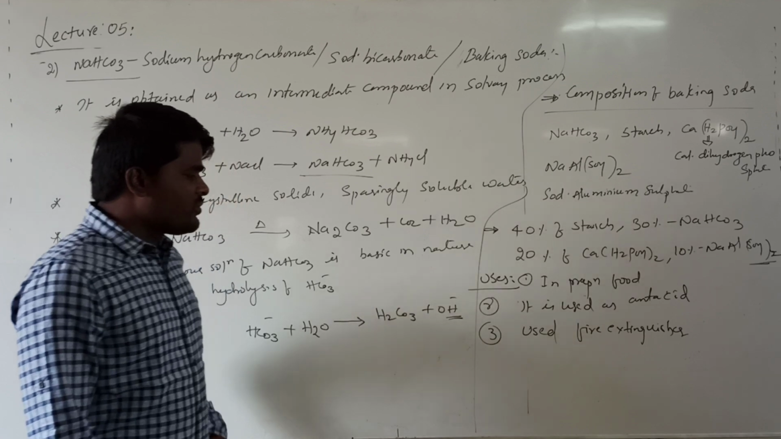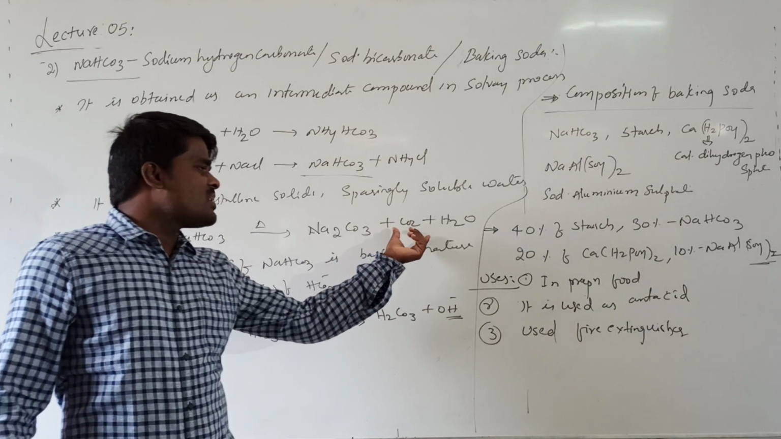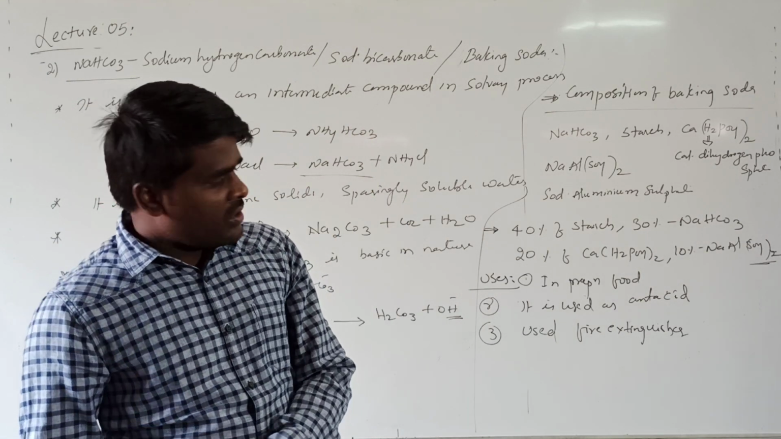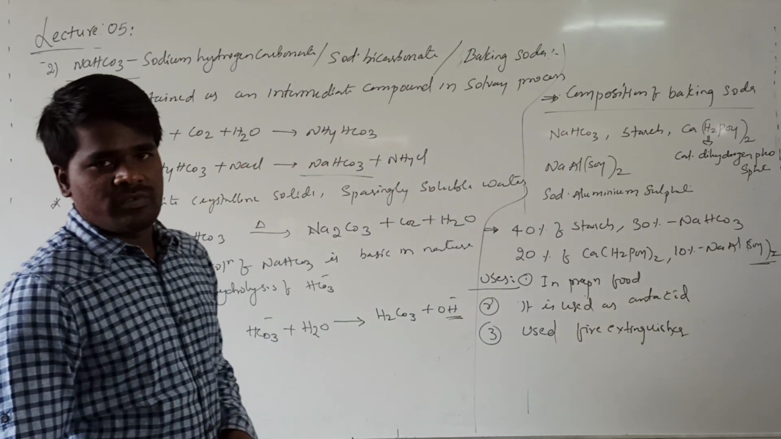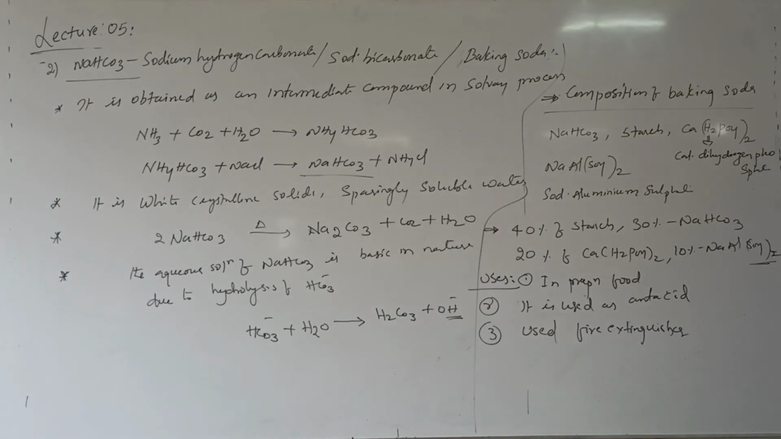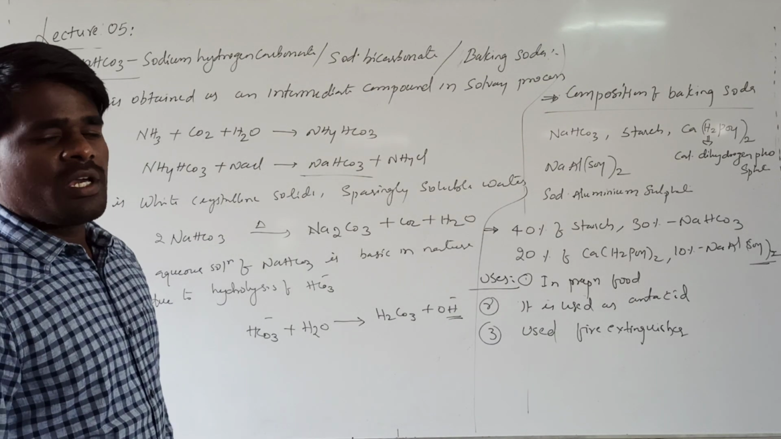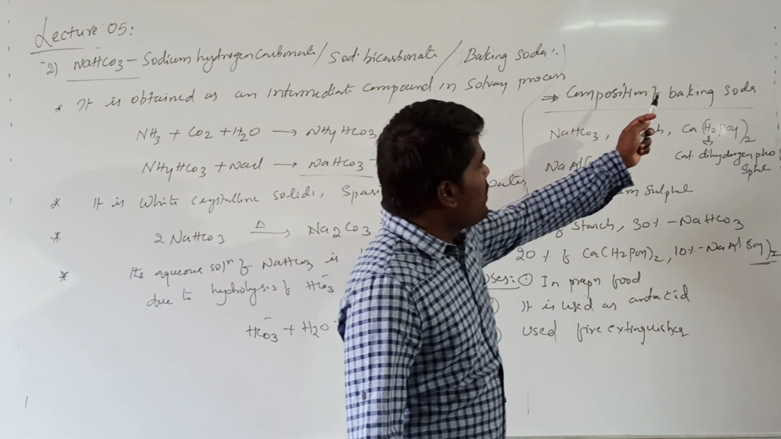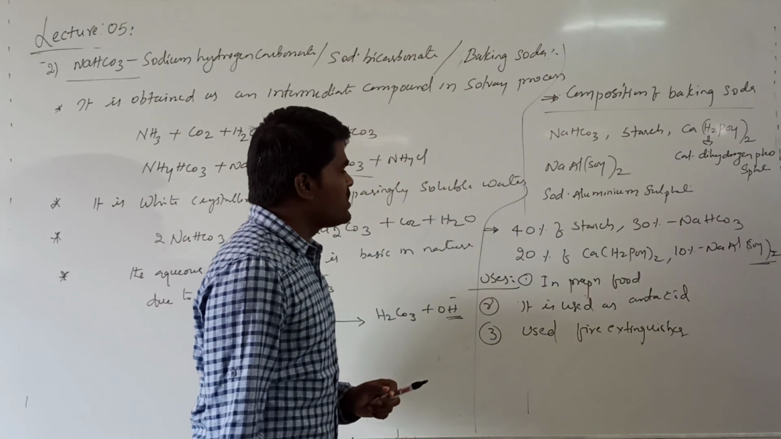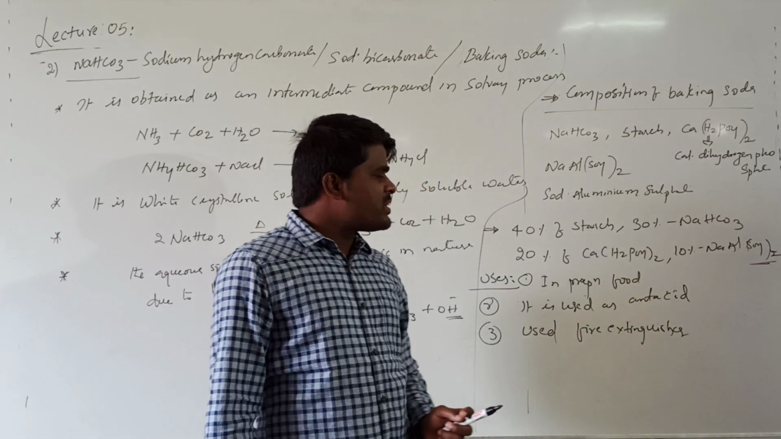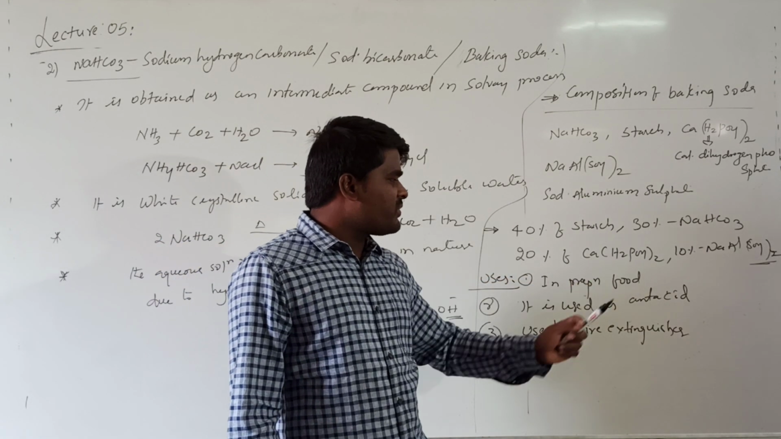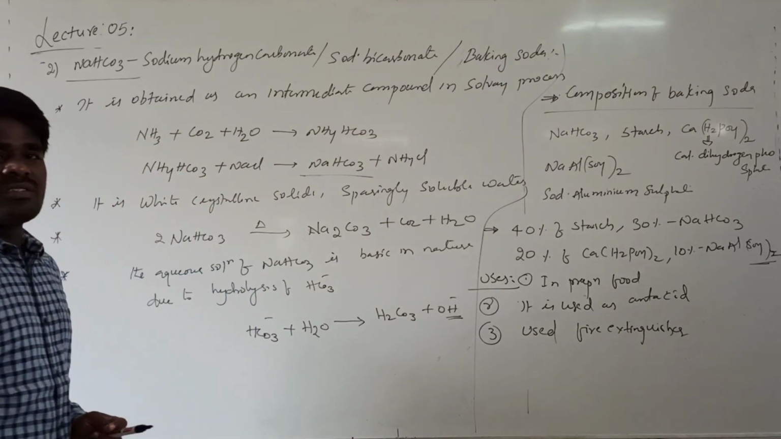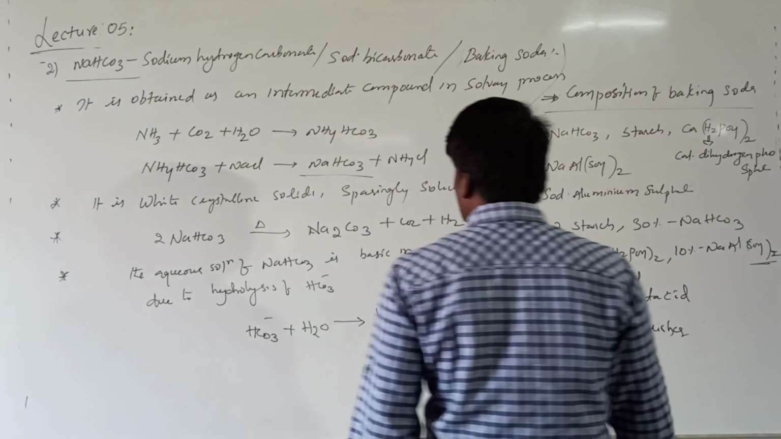During the decomposition of sodium hydrogen carbonate, it liberates carbon dioxide gas, which will suppress the fire. Because of that reason, it is also used as a fire extinguisher. These are the methods of preparation, properties as well as uses of sodium hydrogen carbonate. Importantly, remember that sodium hydrogen carbonate is also called baking soda. The composition of baking soda comprises 40% of starch, 30% of sodium hydrogen carbonate, 20% of calcium dihydrogen phosphate, and 10% of sodium aluminium sulfate. Hope it is clear so far.